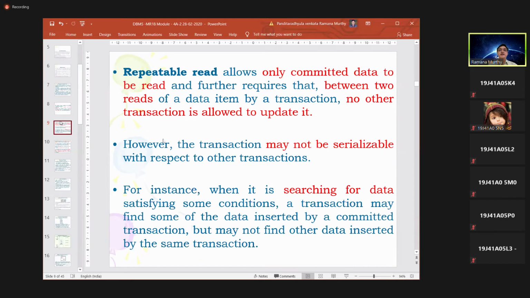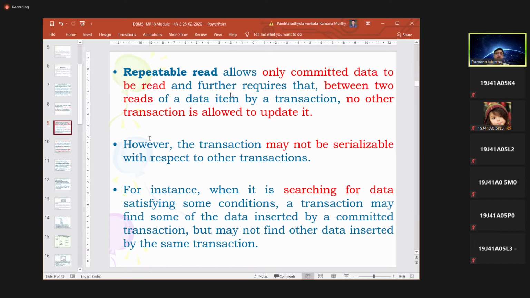These are the transaction isolation levels: in what way you can isolate a transaction from other transactions. If any transaction is reading the same value a number of times repeatedly, we should not allow another transaction to make any modifications or to update it. However, the transaction need not be serializable with respect to other transactions.